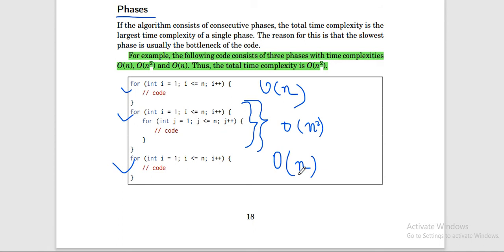Which is larger? This one is larger, so the time complexity of the whole program will be O(n²), right? So this consists of 3 phases with time complexities O(n²), O(n), and O(1), and thus the total time complexity is O(n²).